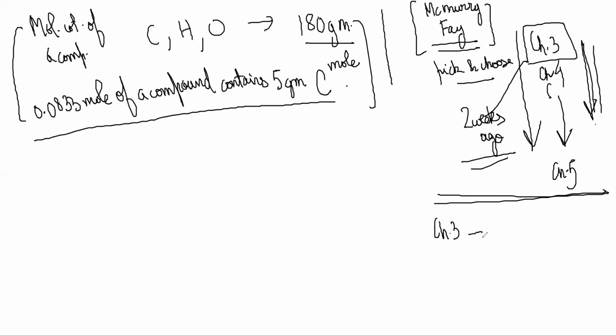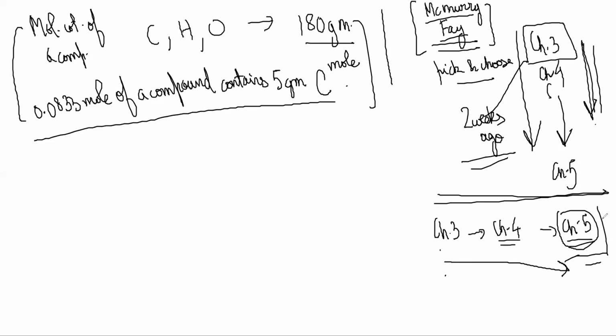Start in a sequence. Chapter 3 is mole concept. Chapter 4 is a little more of redox stuff, which you already know. Chapter 5 is atomic structure. Have they taught atomic structure? No, they haven't. They are teaching something in acids and bases and they're using atomic structure and you don't know it, and you are struggling in class. But when we started our classes, that day only I mentioned that you should do this book. If you had started then, by now you would have finished chapter 5 and you would know clearly what SPDF is. You would have faced no issues in understanding. So right now also it is not too late.